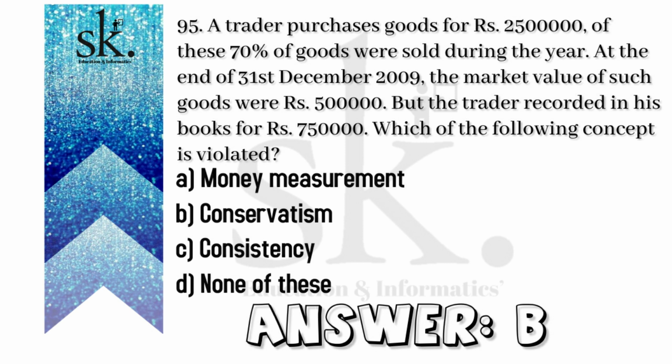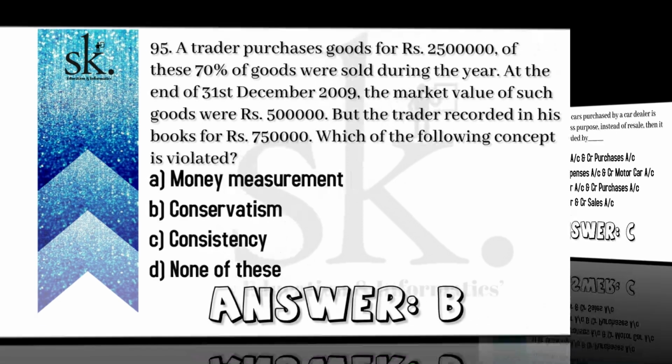Now, as per the example, the market value was 5 lakhs and the trader has recorded it as 7 lakh 50,000. You need to record your stock at market value or else at the current valuation, whichever is lower. So it has clearly violated the conservatism approach or the doctrine of conservatism. So the correct option will be B.